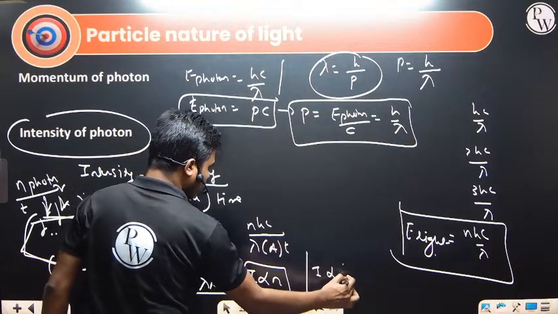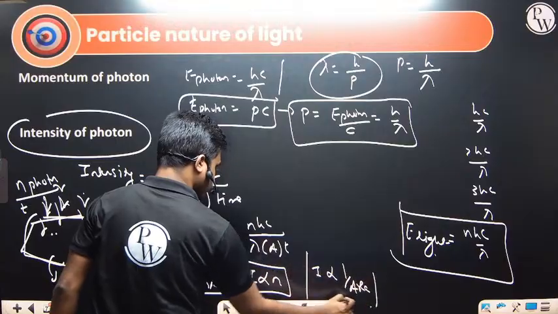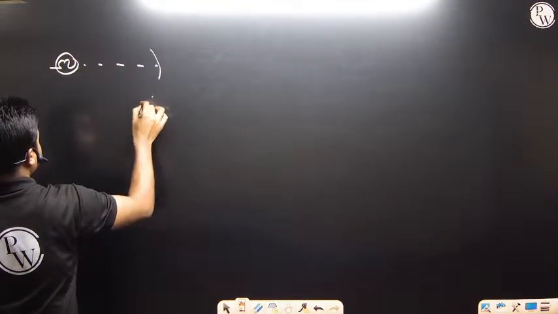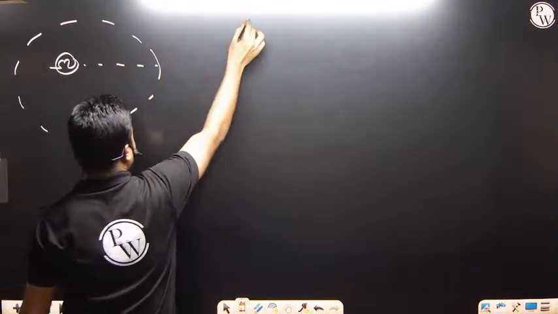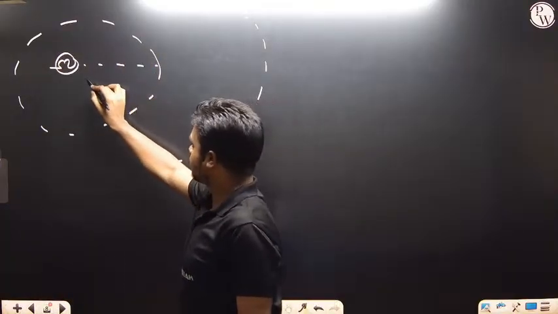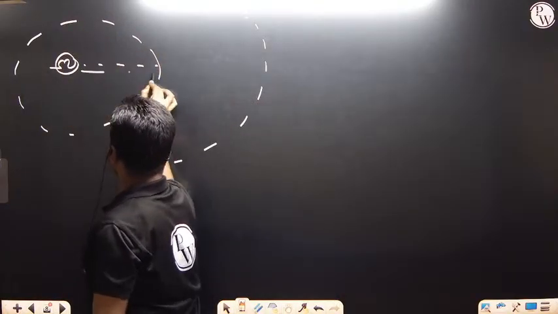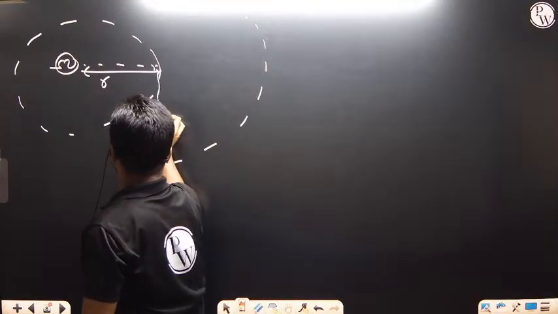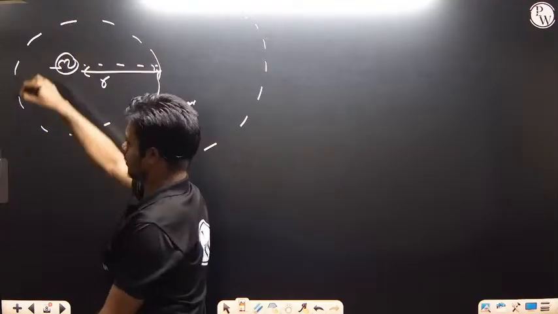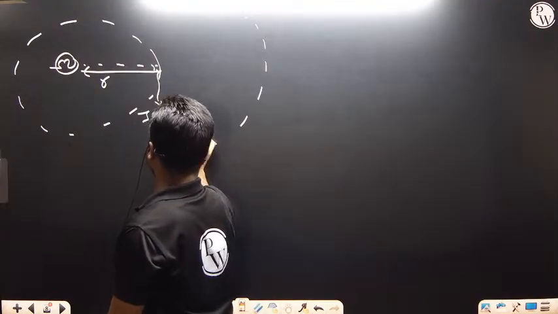I is inversely proportional to the area of the surface. If we have a bulb as a point source, we will be focusing on this area over here. As we move away, this area keeps increasing. For the bulb, if the distance is r, the intensity at this point is power divided by area, that is area 4 pi r square.